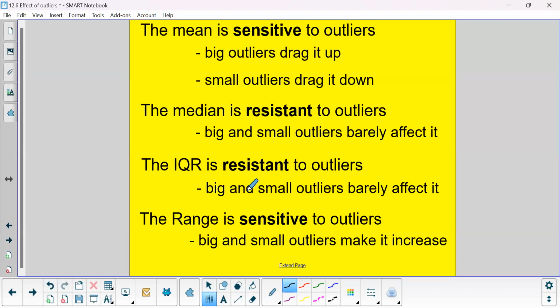So when you say the mean is sensitive to outliers, that means that big outliers drag it up, small outliers drag it down. When we say the median is resistant to outliers, we're saying that big and small outliers barely affect it. When we say the IQR is resistant, big and small outliers barely affect it. And the range is sensitive, big and small outliers make it increase.